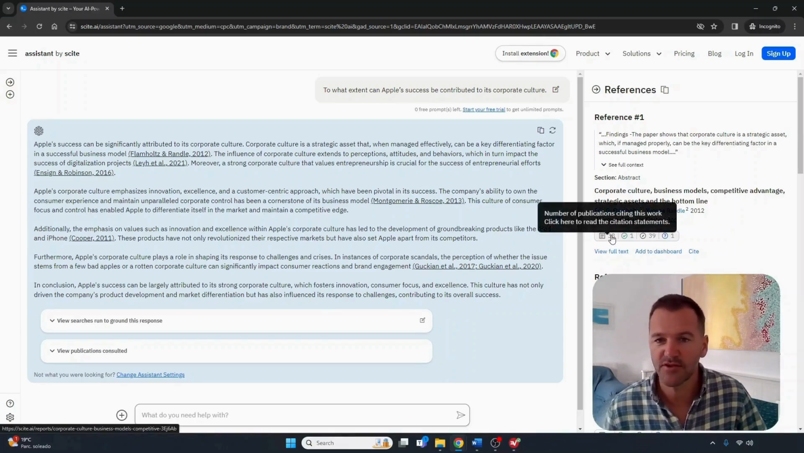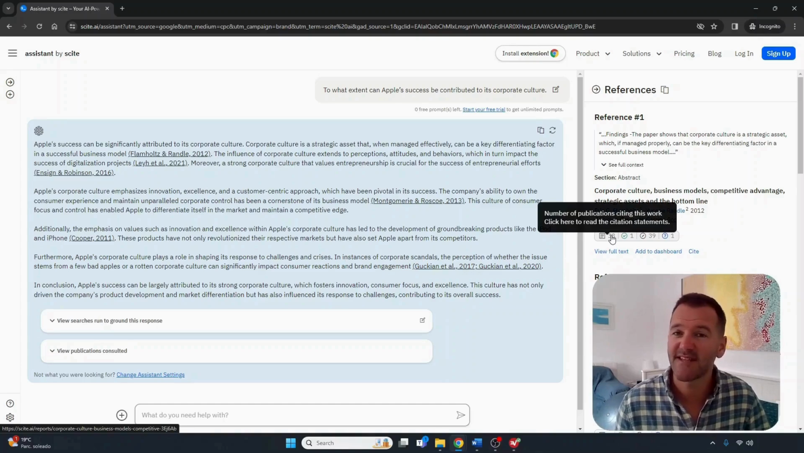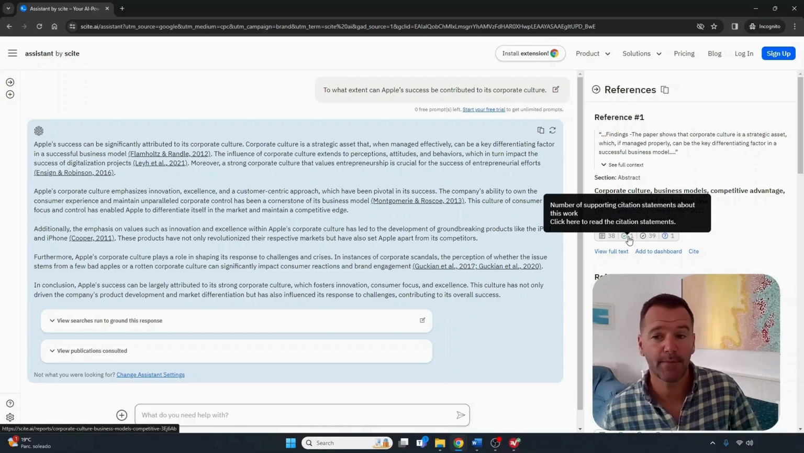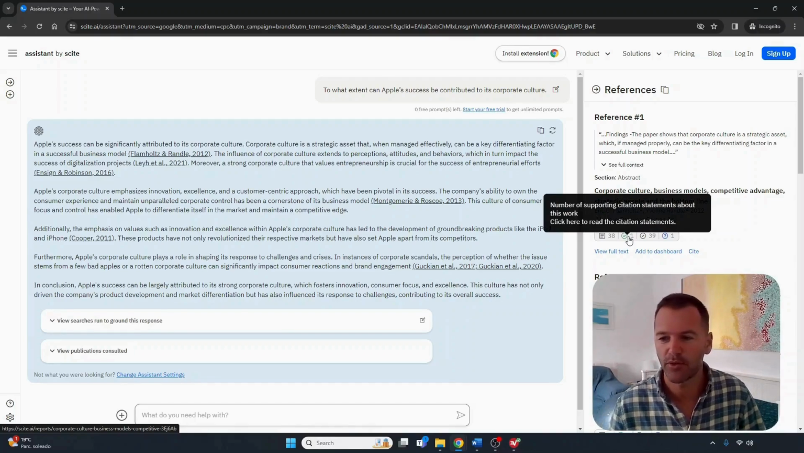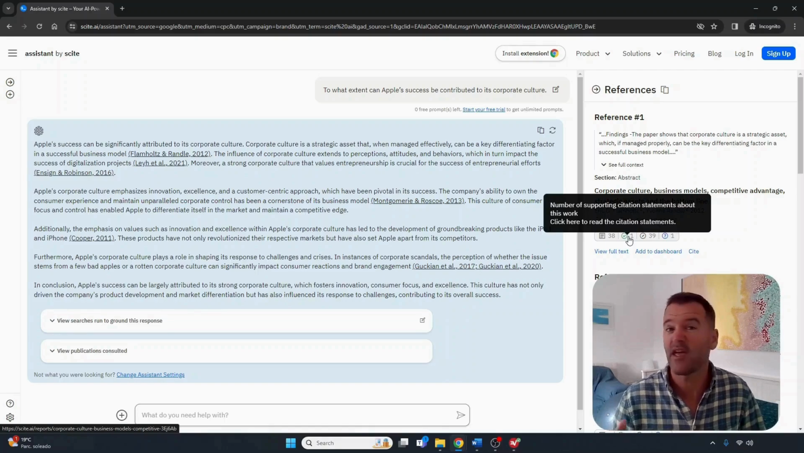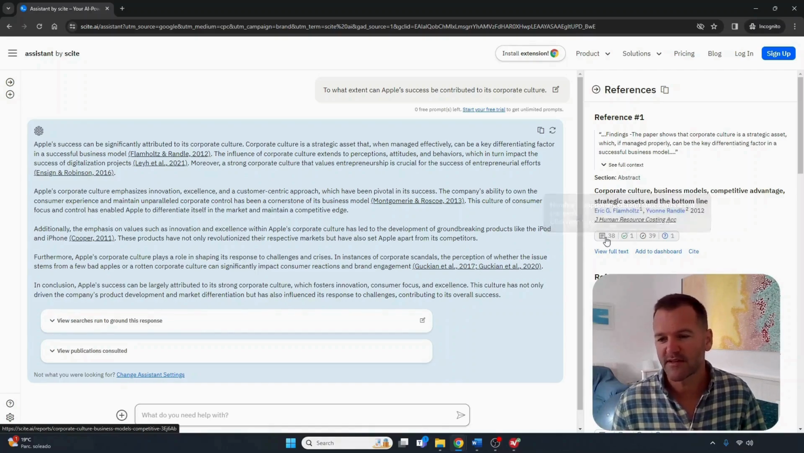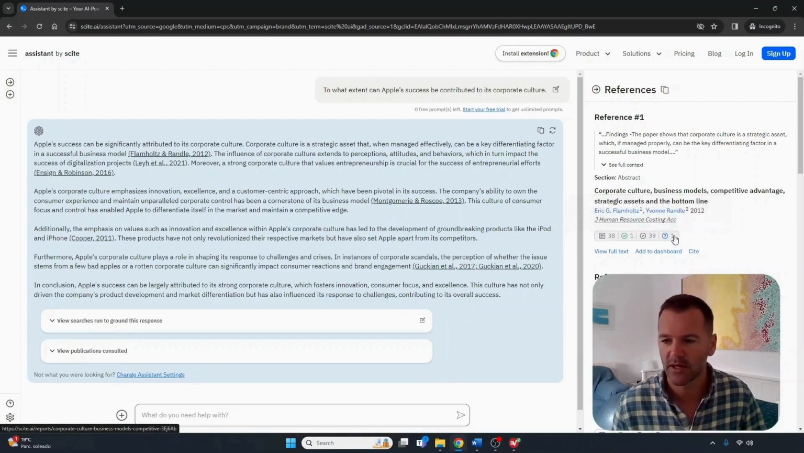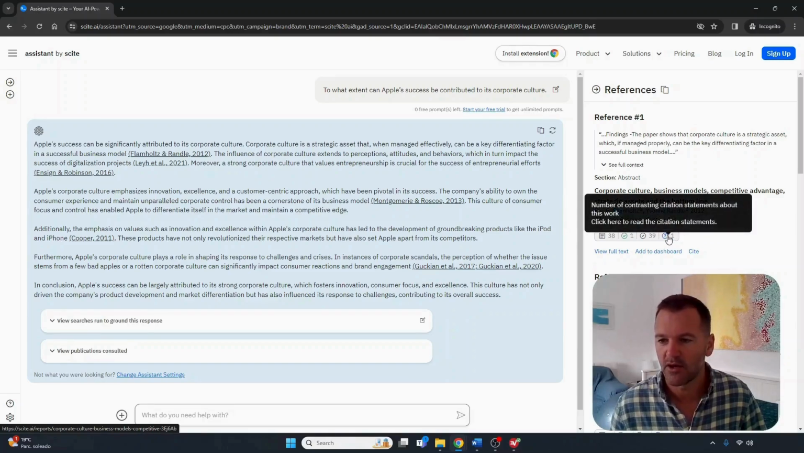So rather than just saying, as I told you before, the number of citations, this is getting in a little bit more depth. And it's saying, well, 38 citations, sure, but these are the number of people that have supporting citations about the statement. So they've said they agree. So this one, 38 times, but there's one person who really agreed. 39 times mentioning citation statements about this work. And number of contrasting citations. So that's interesting. How many people disagreed?